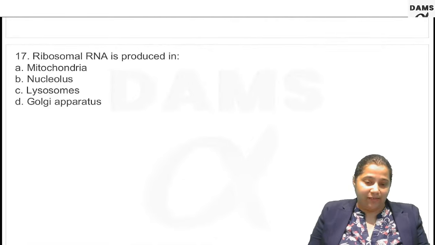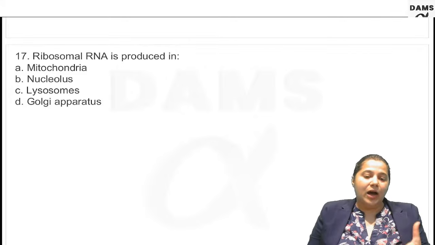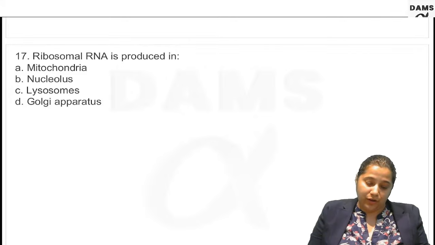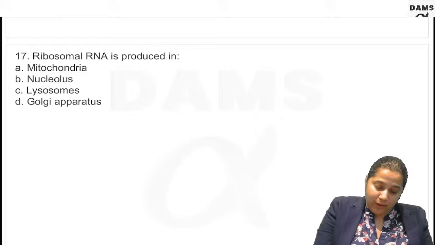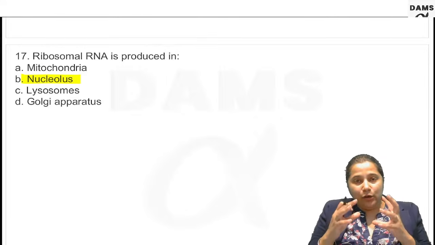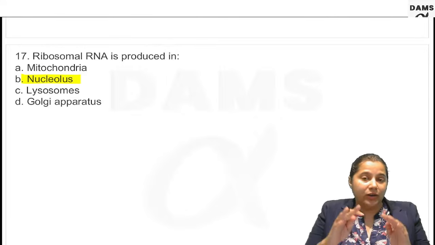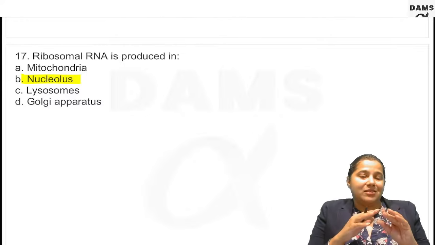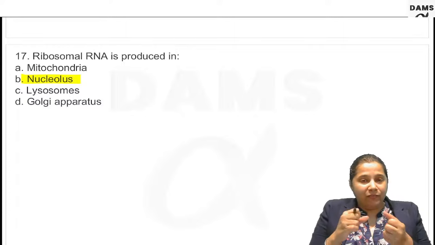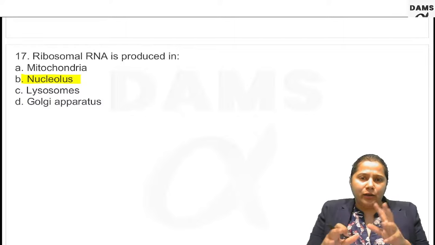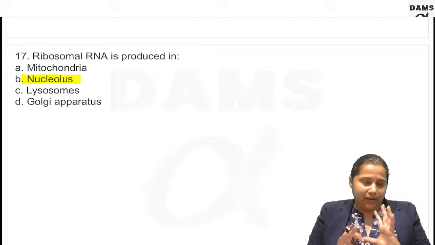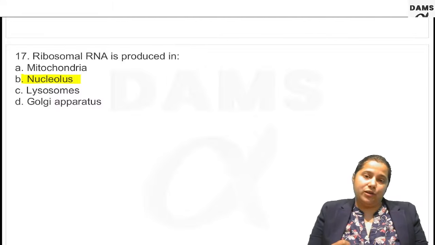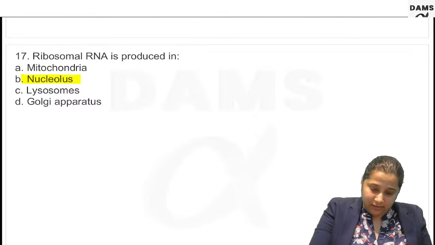Question number 17. rRNA is produced in the nucleolus. It does not have its own membrane, but it is a region inside the nucleoplasm which is rich in chromatin. Chromatin-like fibers are present there. It is the site of rRNA synthesis.